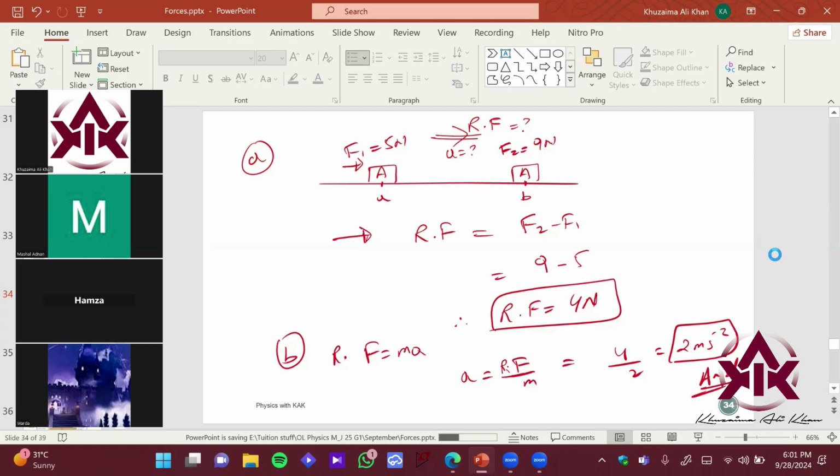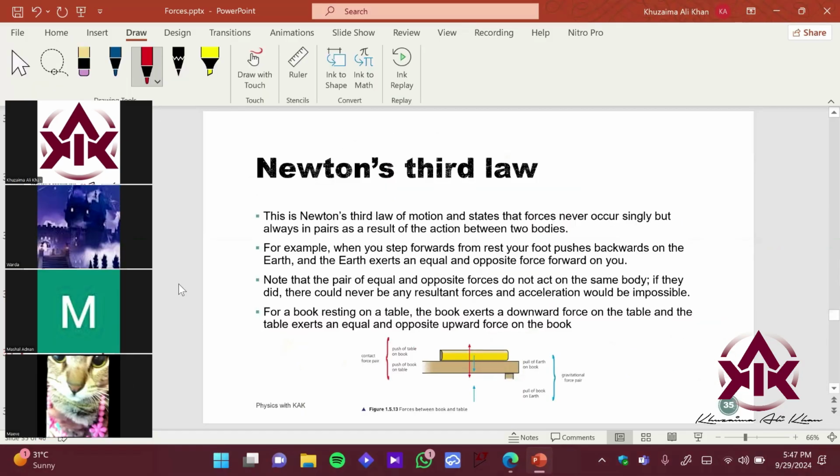Okay, so now we're starting with Newton's third law of motion, right? So can anyone give me a rough idea what do you know about Newton's third law?